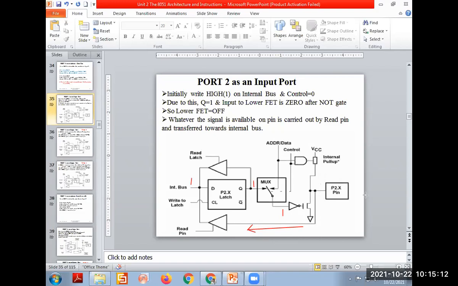Input port operation? Yes, sir. Okay. So below that, write shortly only. This thing is not required to write down. Write down: to make it an input port, send a high level signal on the port pin.